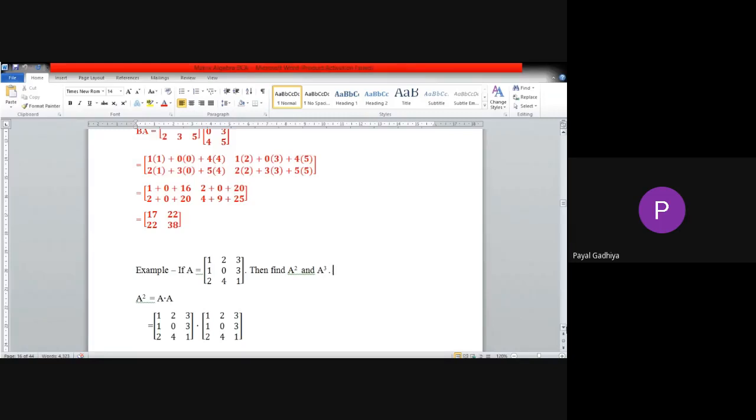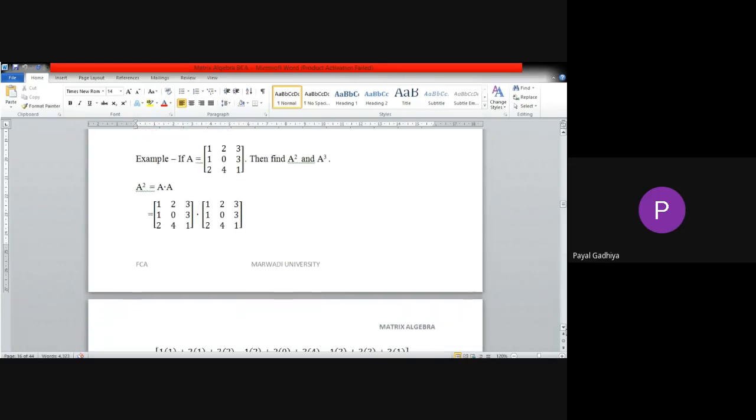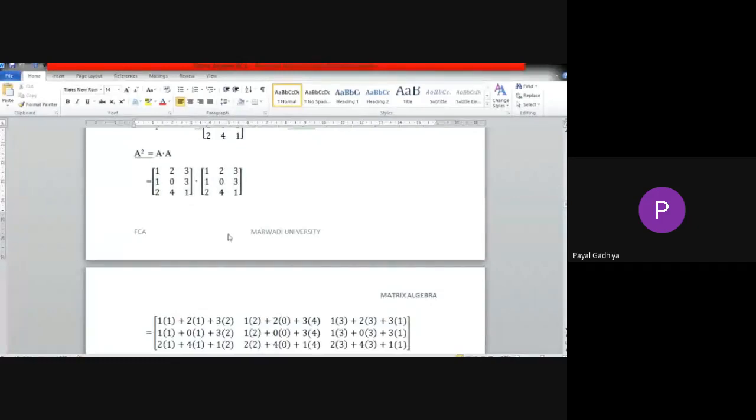Okay, so I'm showing you on the screen. Whenever you multiply first row, first column, it will be 1 into 1, 2 into 1, 3 into 2. Then 1 into 2, 2 into 0, 3 into 4. Then 1 into 3, 2 into 3, 3 into 1. Then 1 into 1, 0 into 1, 3 into 2. Then 1 into 2, 0 into 0, 3 into 4. Then 1 into 3, 0 into 3, 3 into 1.